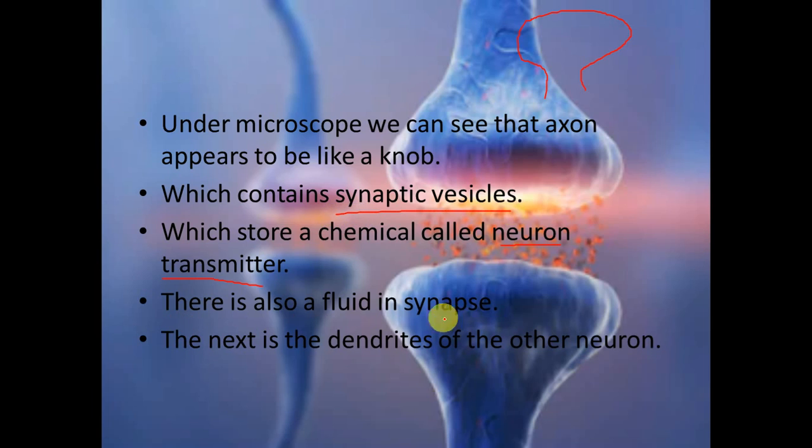There is a fluid called the synapse. The next is the dendrite of the other neuron. This is the axon part, while this is the dendrite part of another neuron.